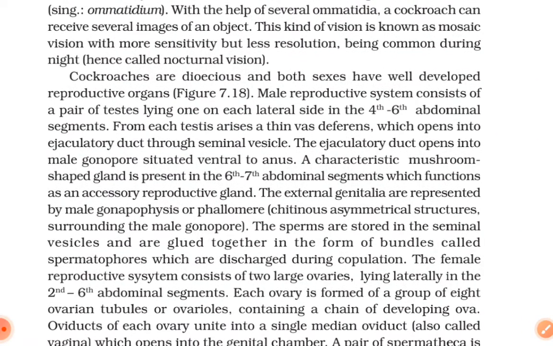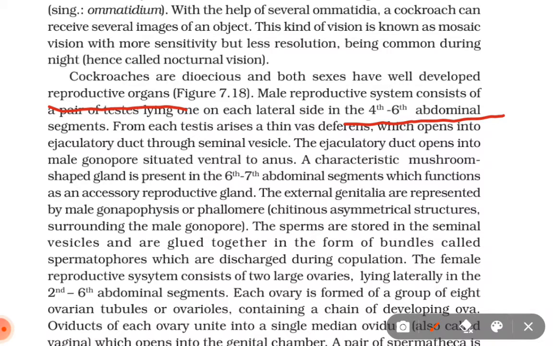Cockroaches are dioecious and both sexes have well-developed reproductive organs. The male reproductive system consists of a pair of testes lying one on each lateral side in the 4th to 6th abdominal segments. From each testis arises a thin vas deferens, which opens into the ejaculatory duct through the seminal vesicle. The ejaculatory duct opens into the male gonopore situated ventral to the anus.